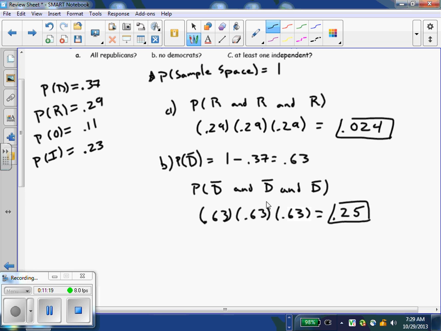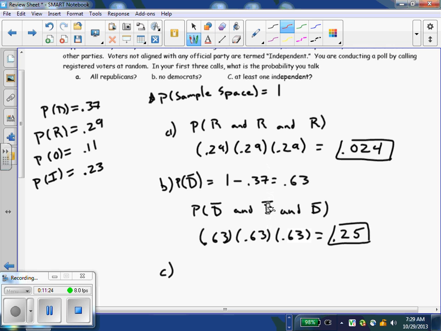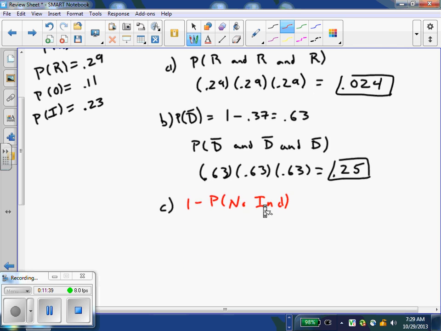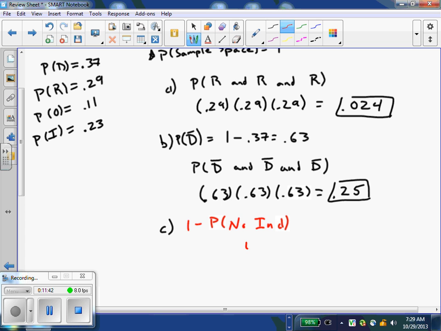And then the final thing, at least one independent. Remember, when you see that term, at least one, your best bet is to do 1 minus the opposite. So the opposite of at least one independent is no independent. Quick side note, I'm going to make sure I can still see my probabilities. No independent, so 0.23 is the probability of an independent, which means 0.77 is the probability that I do not reach an independent.